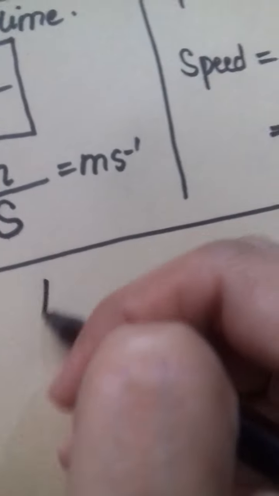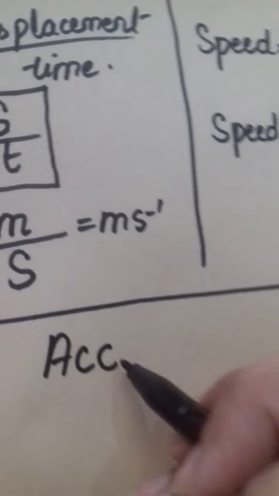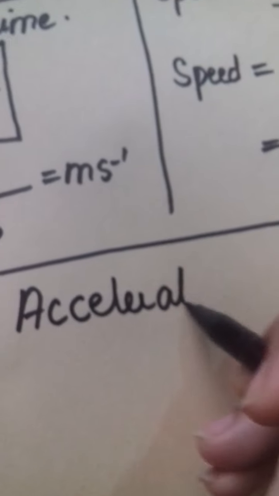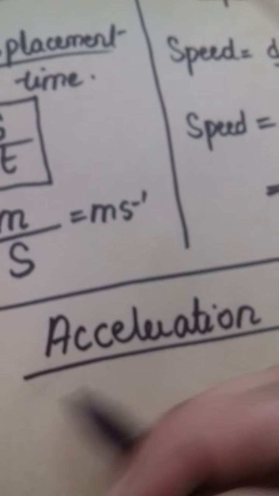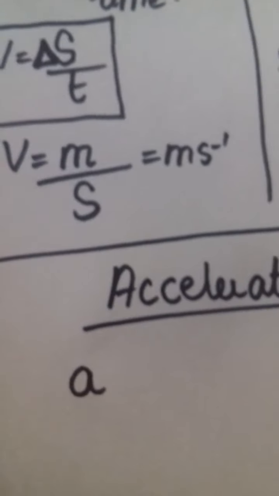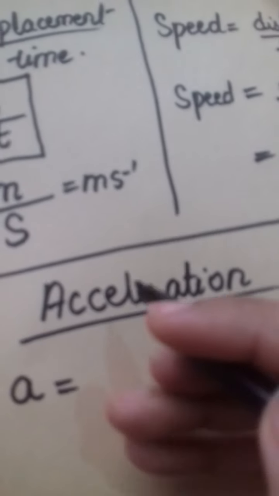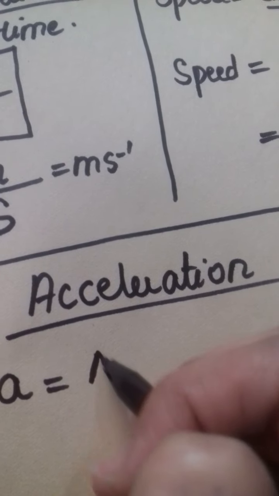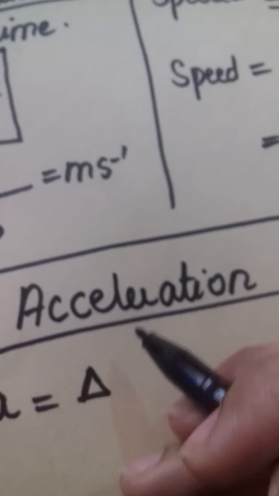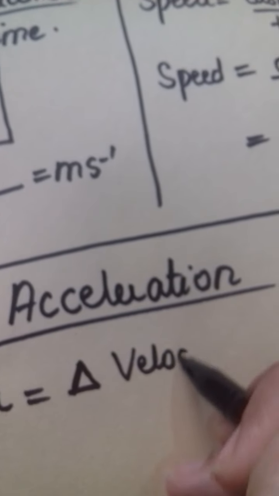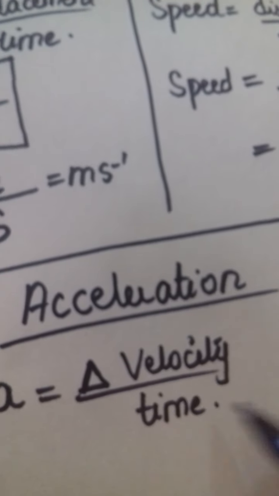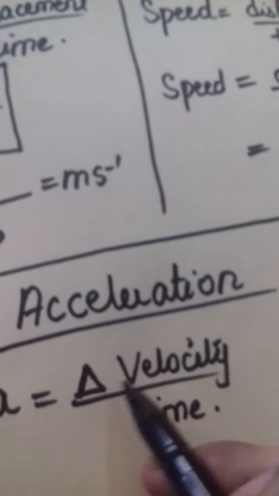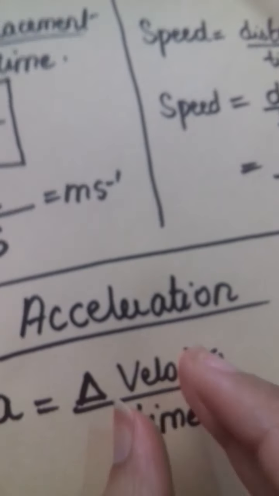Now we will move towards acceleration. Acceleration is basically the rate of change of velocity of a body, and it is denoted by the letter a, small a. Okay, and this delta v means the change in velocity.